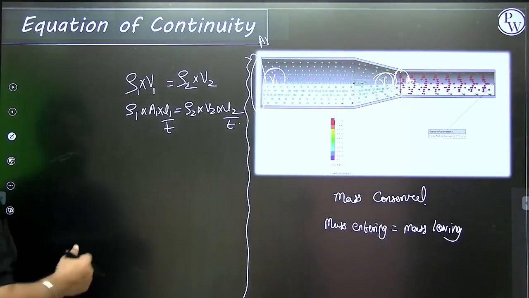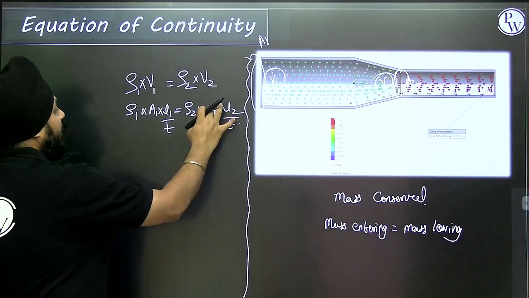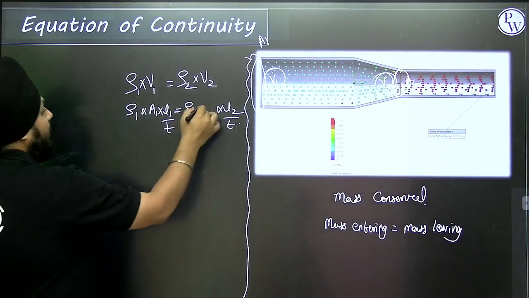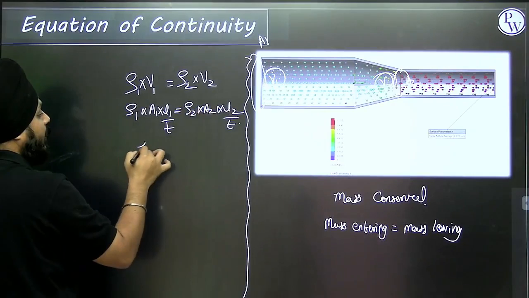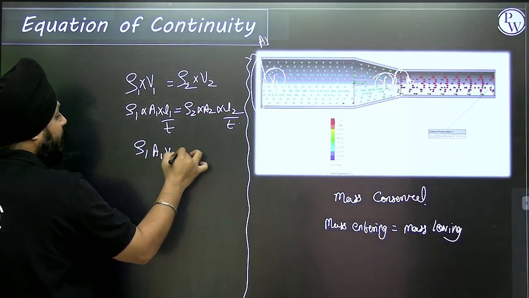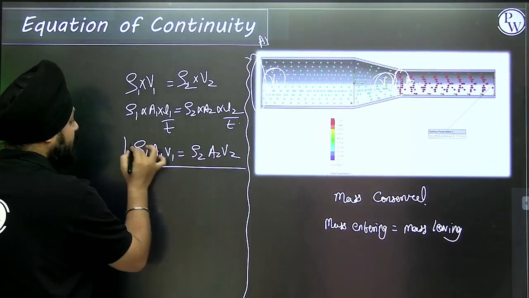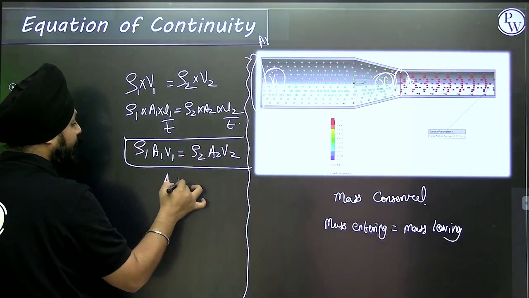So here it will be area A2, so it's ρ1 A1 V1, that is equivalent to ρ2 A2 V2. This is the actual equation of continuity.